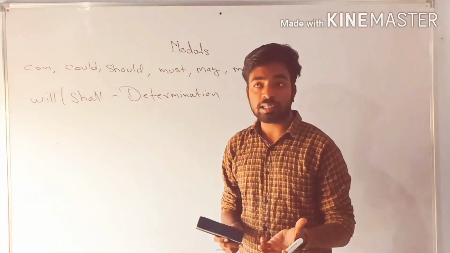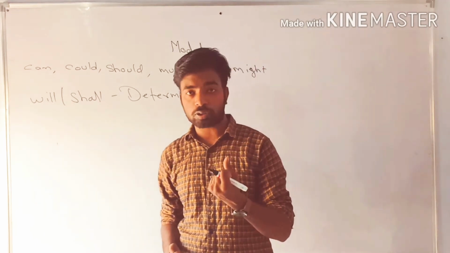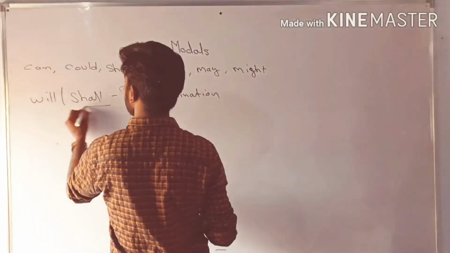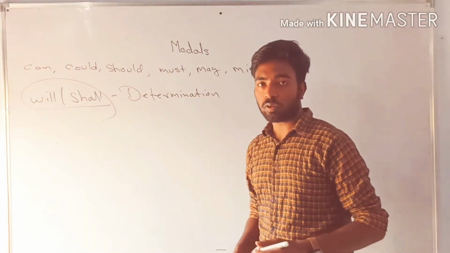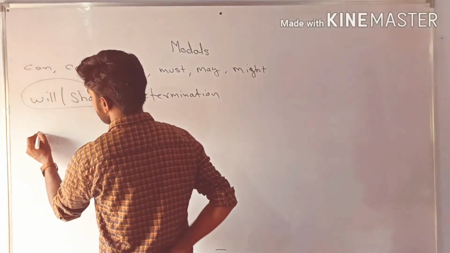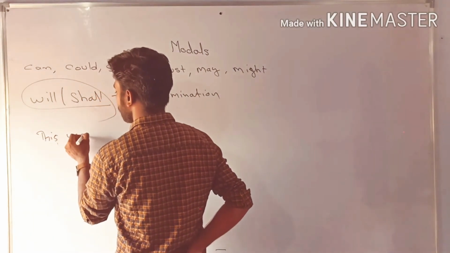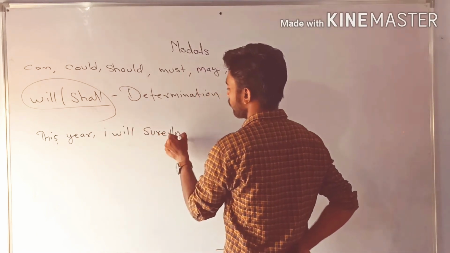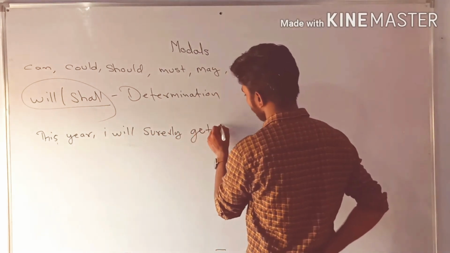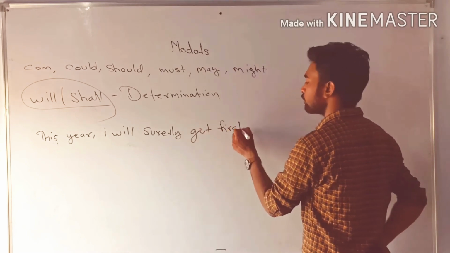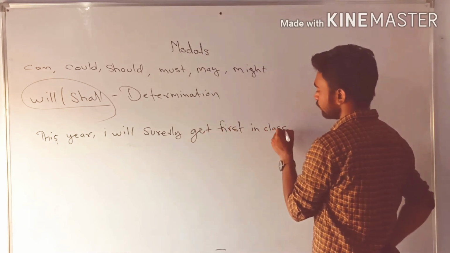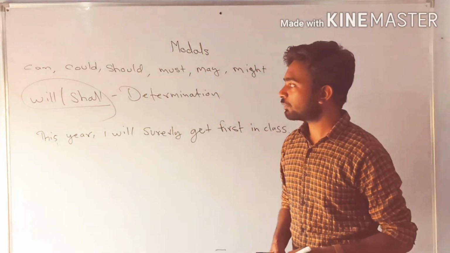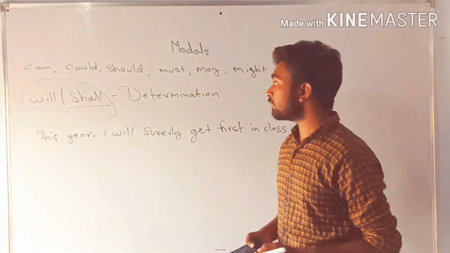Determination means when we are angry or very sad and then we take an oath. When we take an oath, we use the modal will and shall. For example, I can say: this year I will surely get first rank in class. Surely and certainly are words that express determination. That is the use of will and shall.